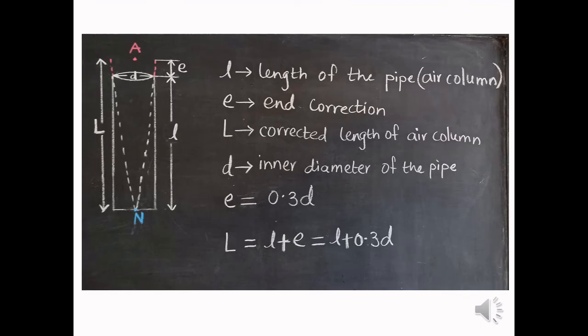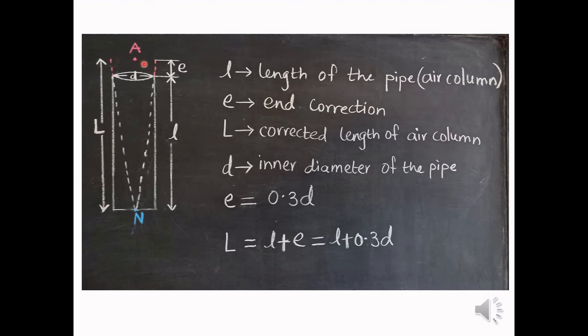Let us discuss the end correction in case of the pipe which is closed at one end. You can see here the node is formed at the closed end and the antinode slightly above the open end. This is the open end of the tube. D represents the inner diameter of the tube, and the distance between the open end and the position of the antinode represents E, that is the end correction. Small l represents the length of the pipe. Capital L represents the corrected length of the air column. In this case, it is the distance between the node which is at the closed end to the adjacent antinode which is formed at the open end.